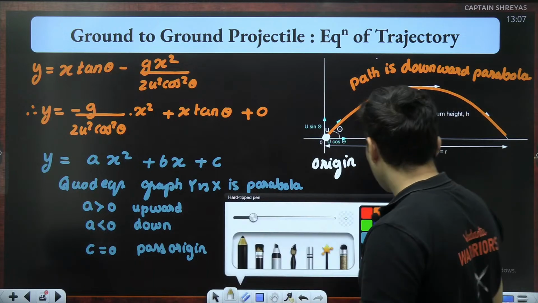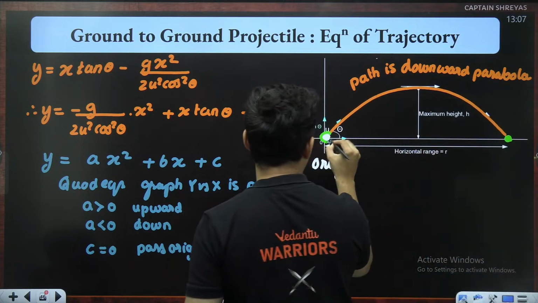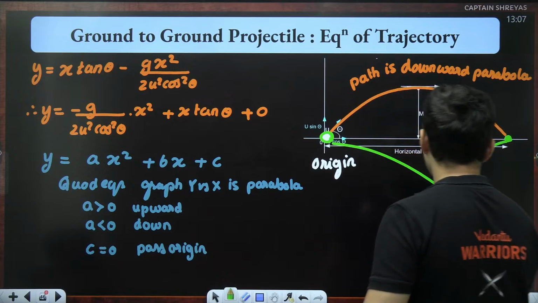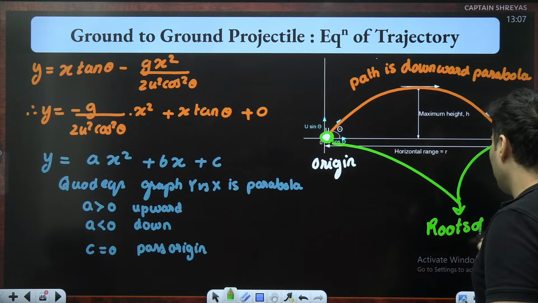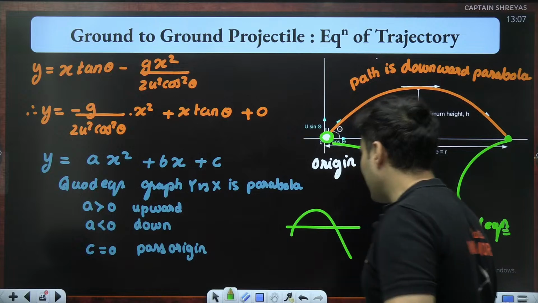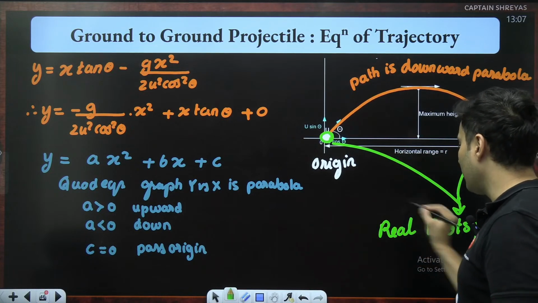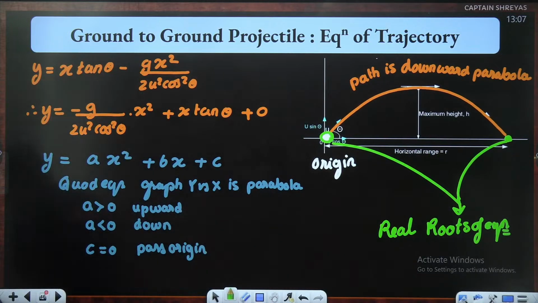Also, one more thing, wherever it intersects the x-axis, that is this point as well as the origin, these are nothing but the roots of that equation. Wherever the graph cuts the axis, there are roots of the equation, and those roots are in this case real. Is that absolutely clear, my dear students? Everyone with me on this?